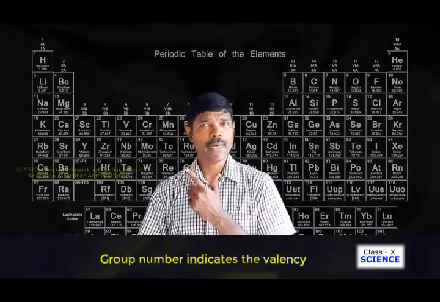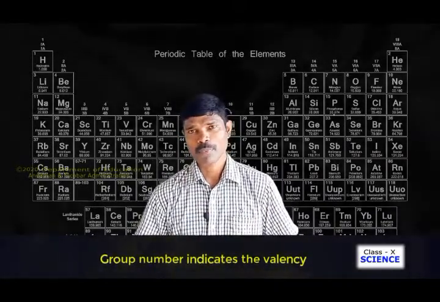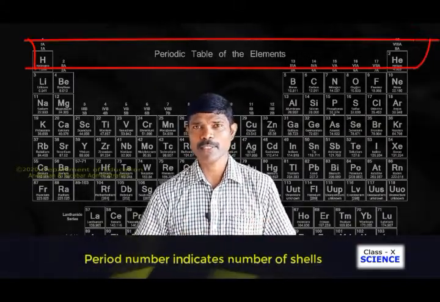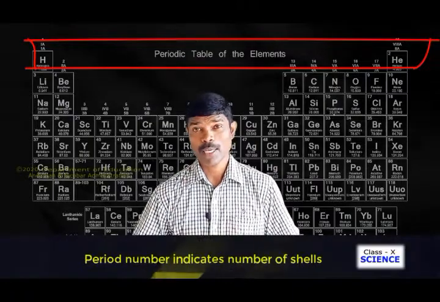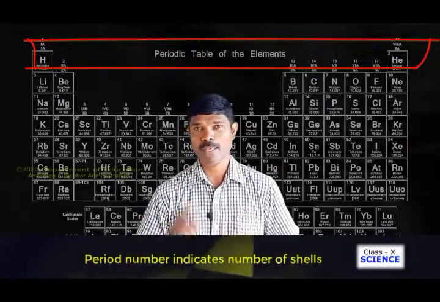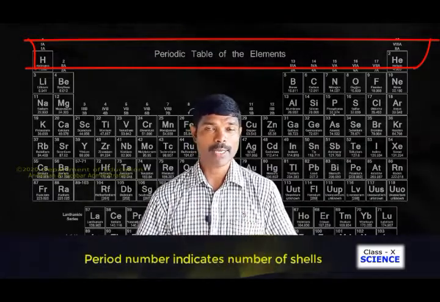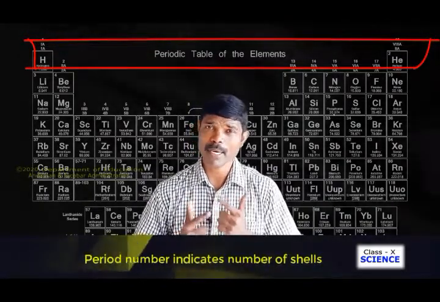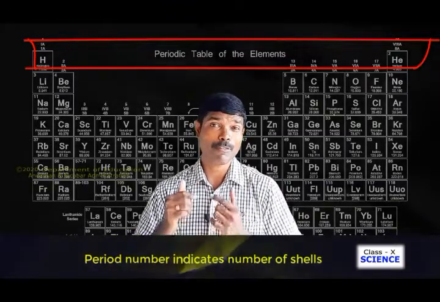Now from the period, what information will we get? The first period elements are hydrogen on the left hand side, and on the rightmost you can see helium, right? The row number indicates the period. The first period has two elements, hydrogen and helium. From the row number or the period number we can find the number of shells.